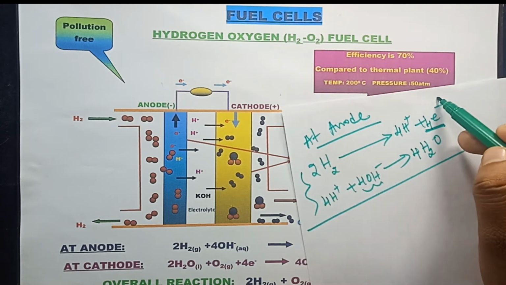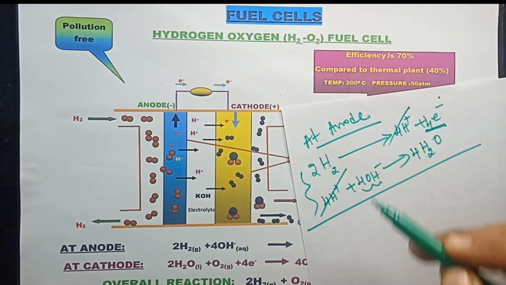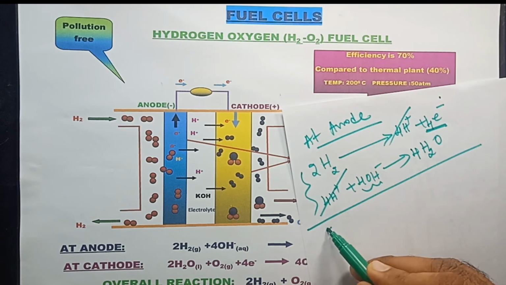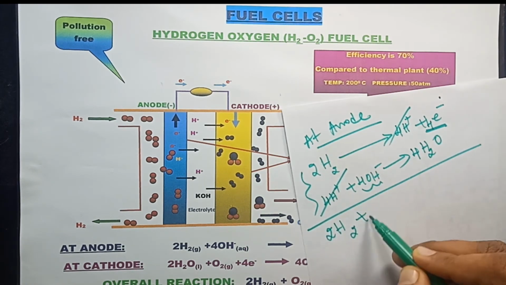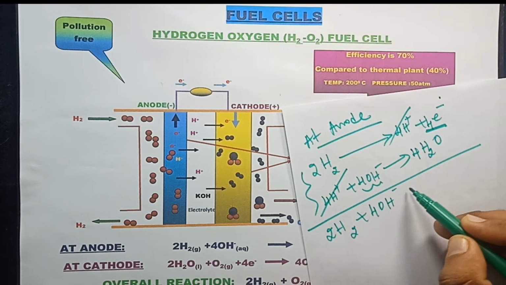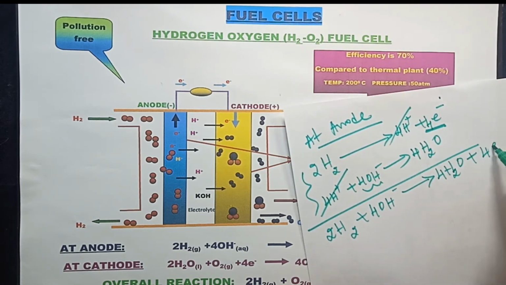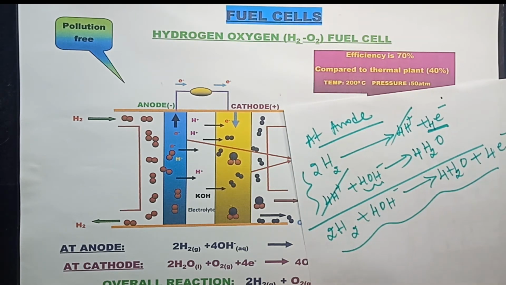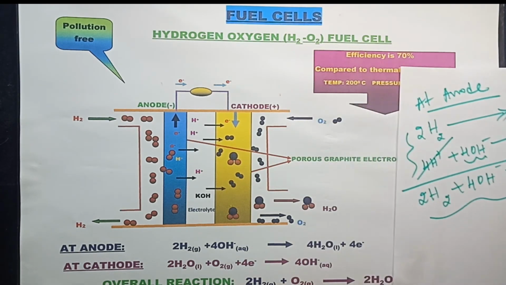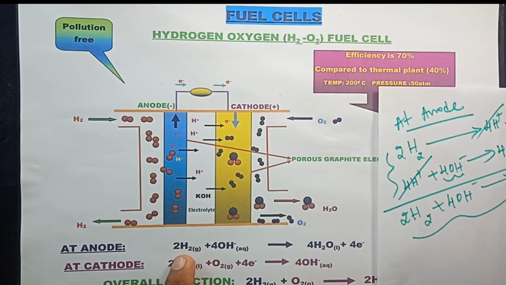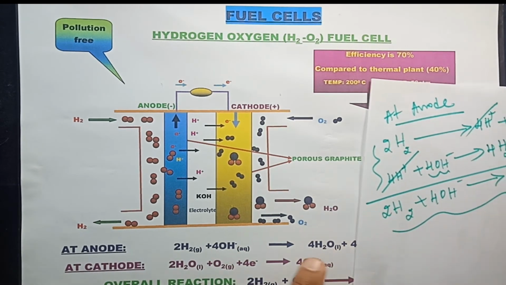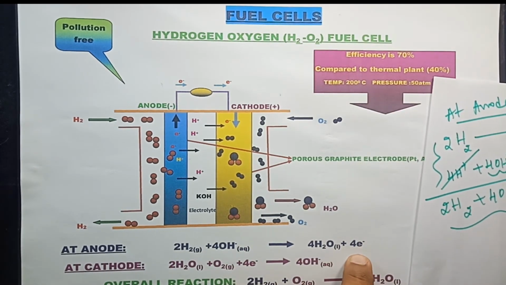So in the overall reaction, the 4H plus and 4H plus get cancelled. We get 2H2 plus 4OH minus giving rise to 4H2O plus 4e minus. This is the reaction that takes place at the anode.